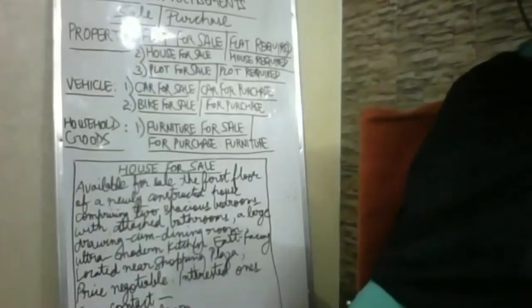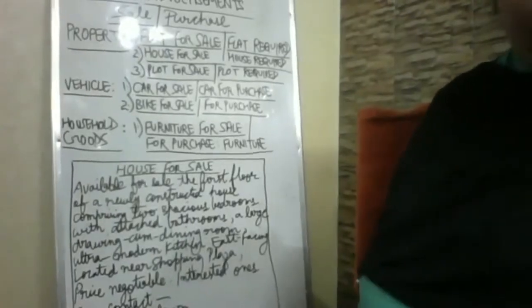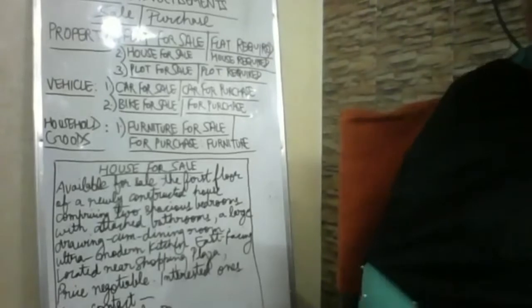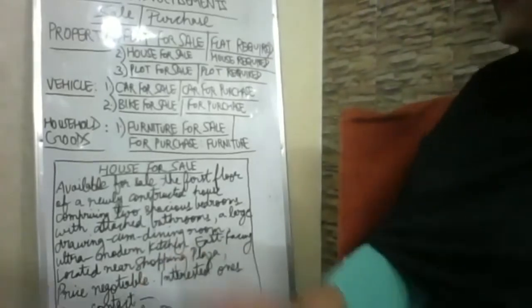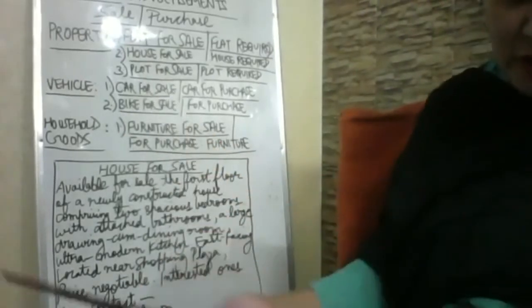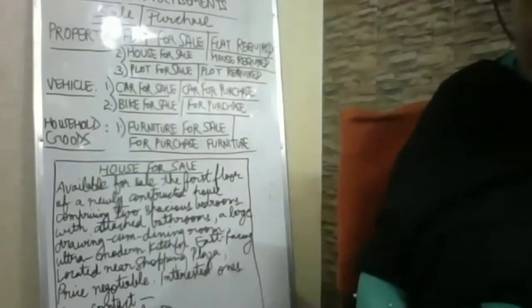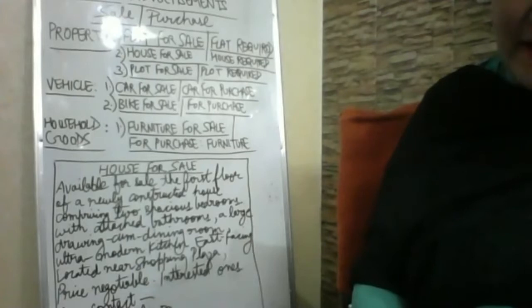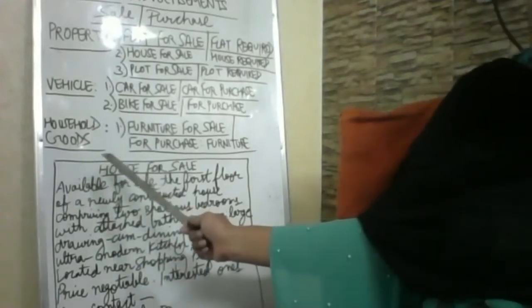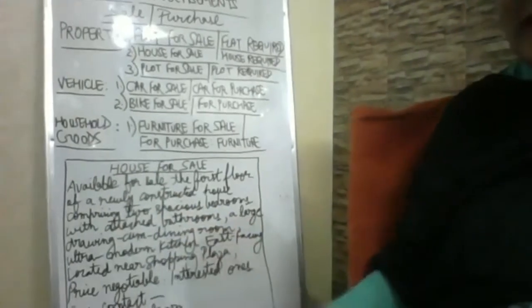Fine. So let's continue with the second category. That is, beta, vehicles. Fine. One category is done. In the category of plot also, you can, beta, just mention, suppose you want for sale, available for sale, an acre of land. Fine. In this, you do not have any other feature.